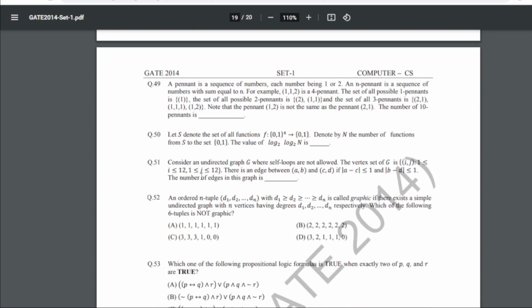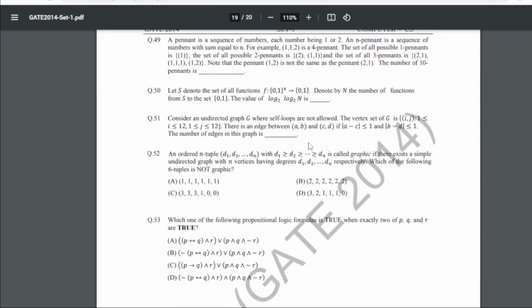Now 50 is let S denote the set of all functions f from 0 1 to the power 4 to 0 1. Denote by N the number of functions from S to the set 0 1. The value of log 2 log 2 N is what? Now for 50 our answer will be 16.